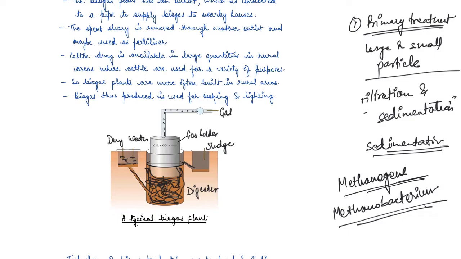Now, guys, the technology of biogas production was developed in India, by the Indian Agricultural Research Institute and the Khadi and Village Industries Commission, right?